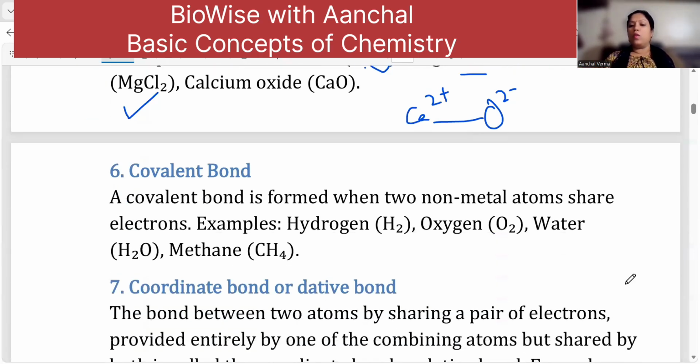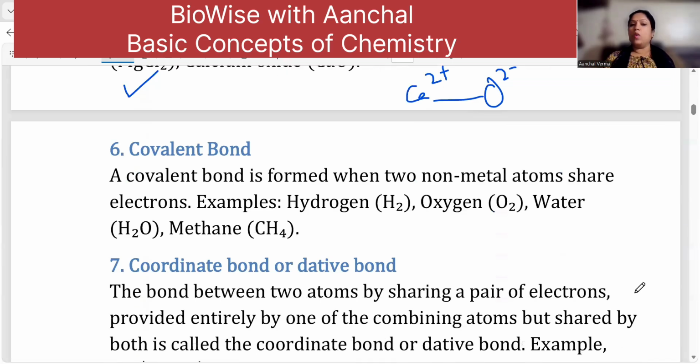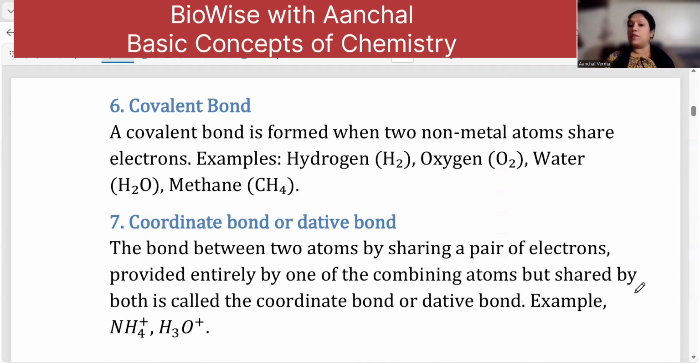When I talk about covalent bonds, a covalent bond is formed when two non-metal atoms share electrons. In this case, there is nobody to give completely and nobody to take completely, so they tend to share. Any kind of mutual sharing there leads to the formation of a covalent bond. Water, you can see, these are all non-metals. So there is a mutual sharing between the non-metals, and it helps in the formation of a covalent bond.